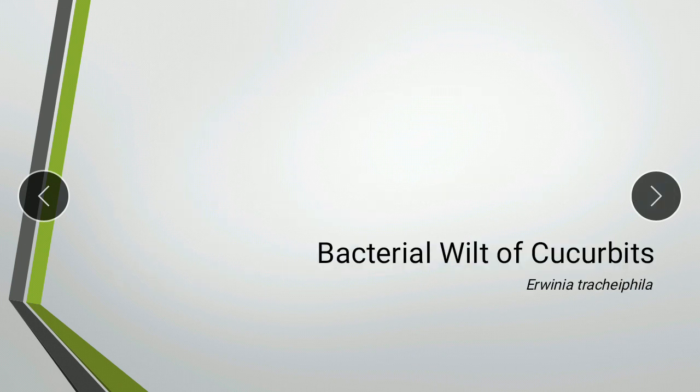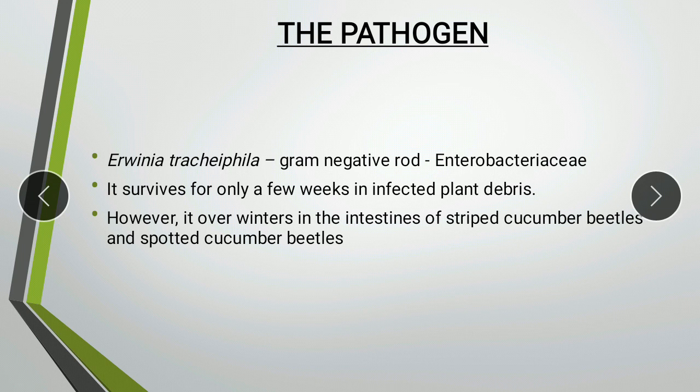Now, we will be concentrating on bacterial wilt of cucurbits, which is caused by Erwinia tracheiphila. This organism is a gram-negative rod which belongs to the Enterobacteriaceae family. This organism survives only for a few weeks in the infected plant debris, but it can survive for a long time, or it can overwinter, in the intestine of striped cucumber beetles and spotted cucumber beetles. So these are two insect vectors.